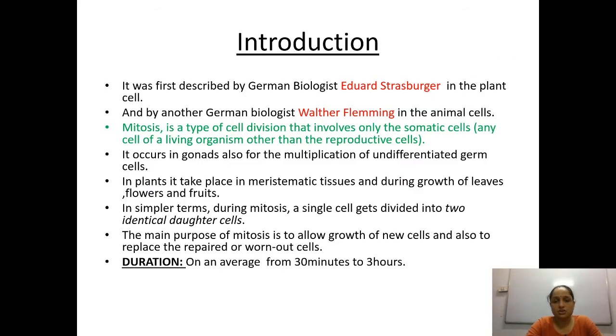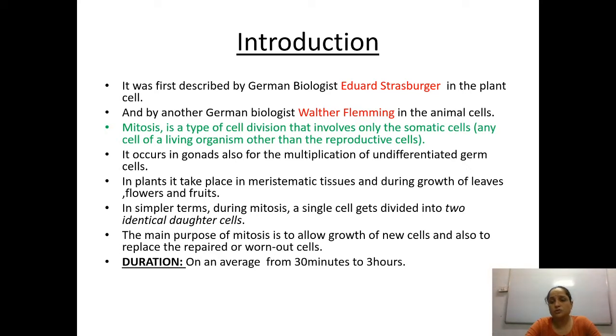Next, the introduction of this topic. It was first described by the German biologist Edward Strasburger in the plant cell, and in the animal cell, it was discovered by Walter Fleming. And when we are talking about the definition of mitosis, it is a cell division which happens inside the somatic cells. Soma stands for the body. So this sort of division will be there in our entire body, except our reproductive cells, that is the formation of sperm and the ovum.